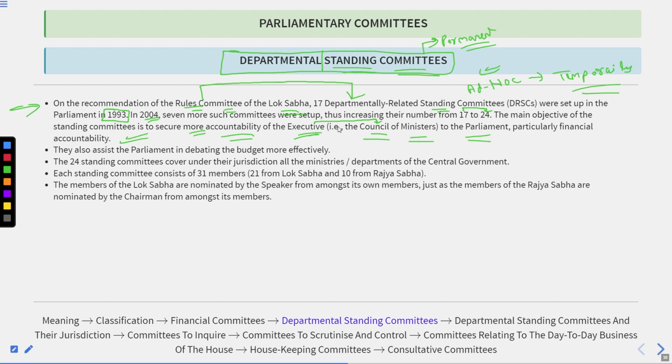And the accountability is basically towards which? Towards the departmental standing committee, which is automatically working for the parliament. So the ultimate responsibility is to the parliament. And the main area where this committee is focused is ensuring financial accountability. Apart from ensuring the accountability, they also assist the parliament in debating the budget more effectively.